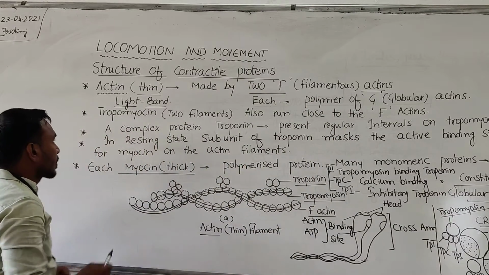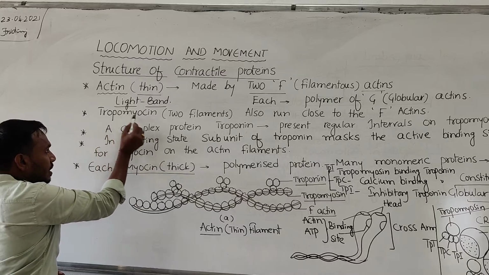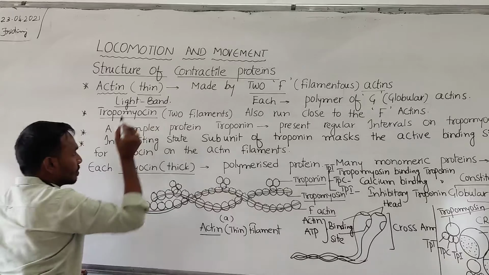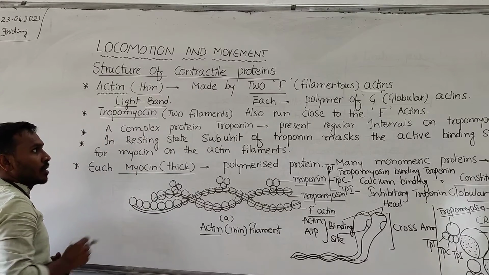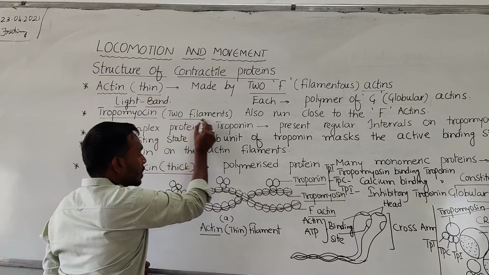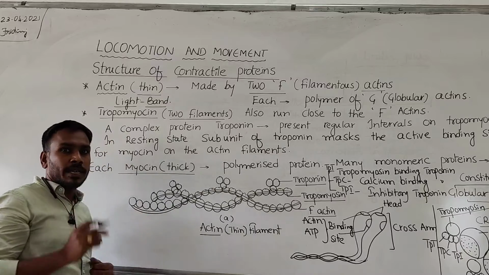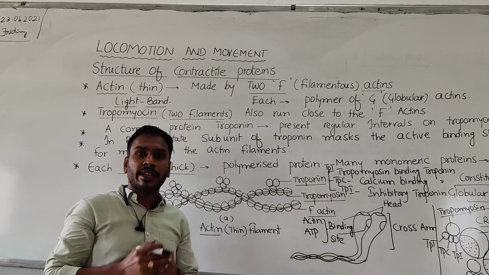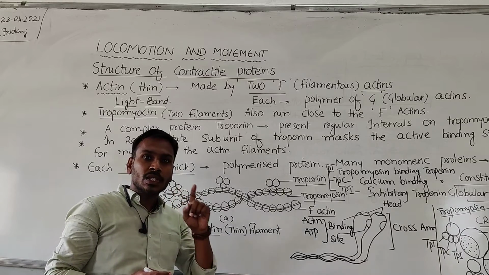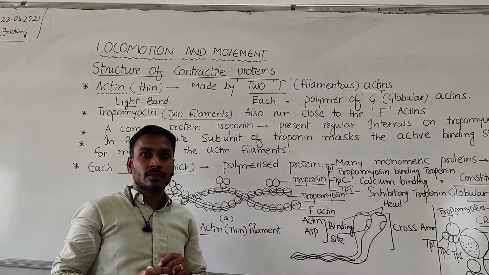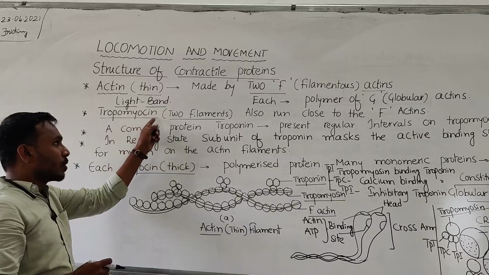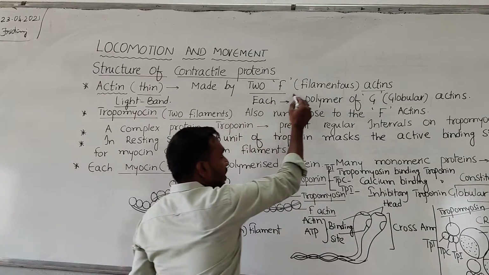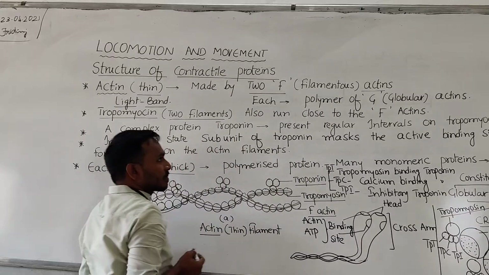The second important structure in actin is tropomyosin. This tropomyosin is also present as two filaments. Throughout the length of the F-actins, these two filamentous structures, the tropomyosin, are running on the surface of F-actins.